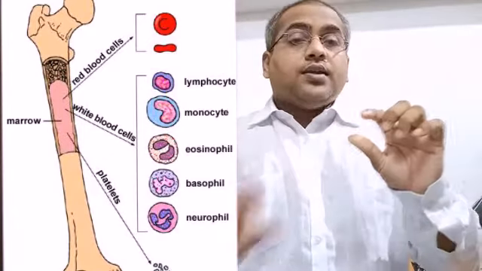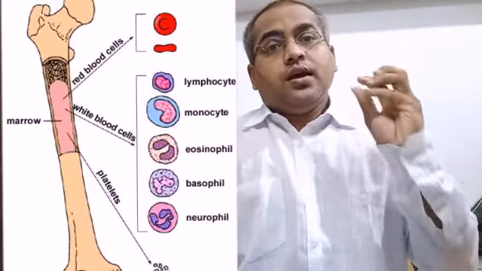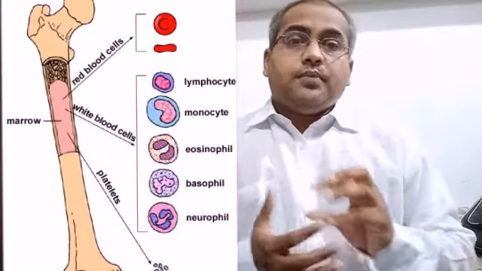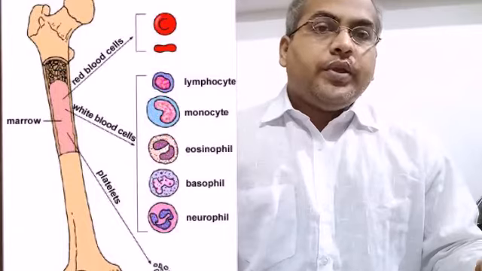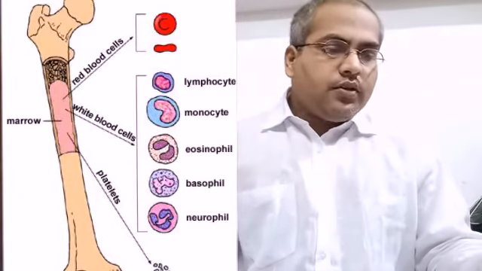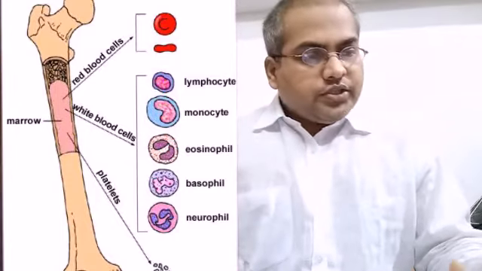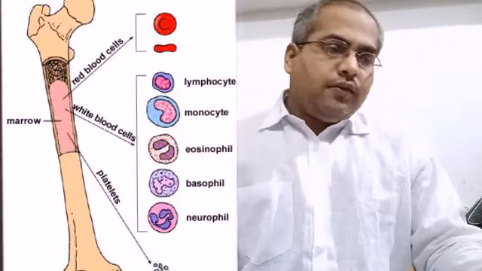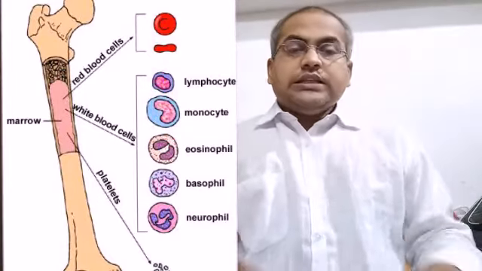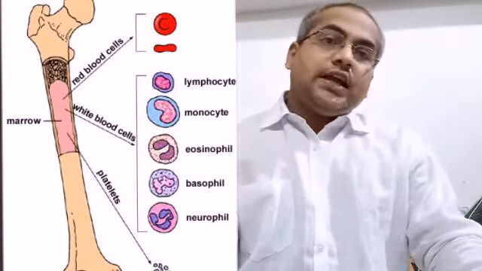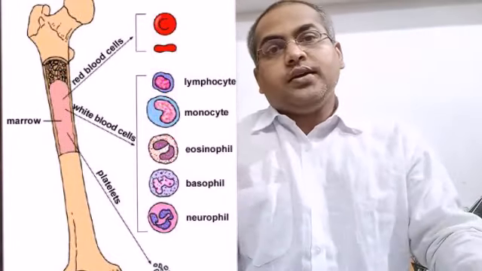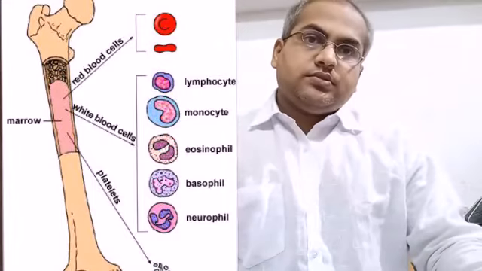A dark red patch appears on that part, which stops the flow of blood. This clot is formed because of the presence of another type of cell in the blood called platelets.